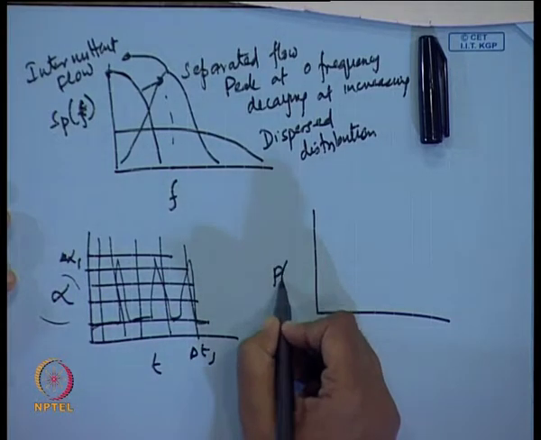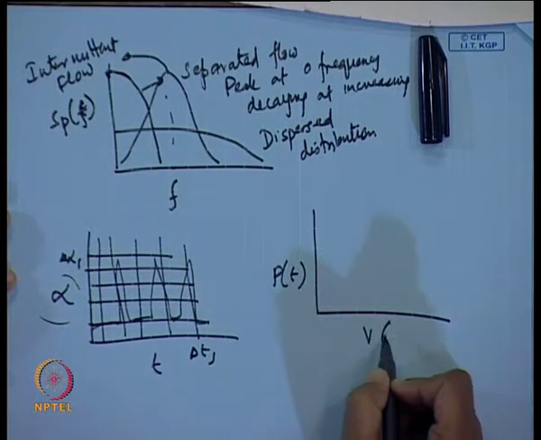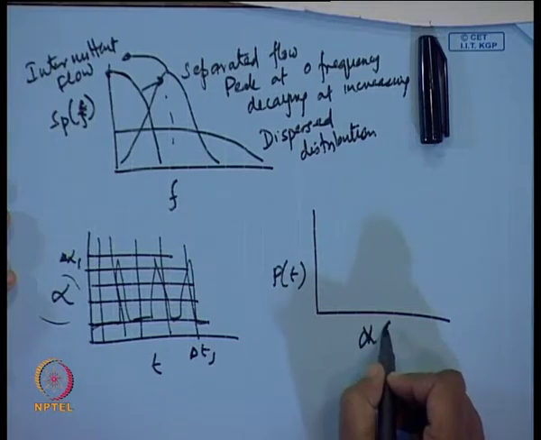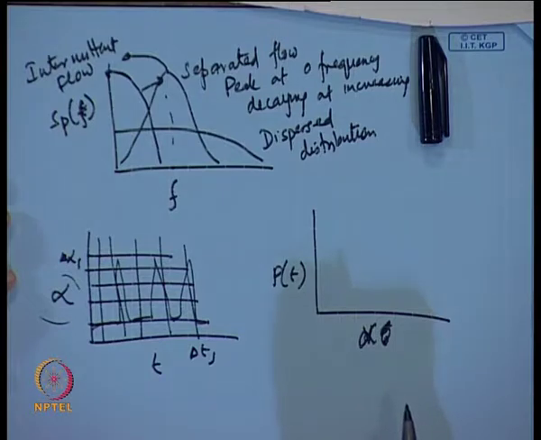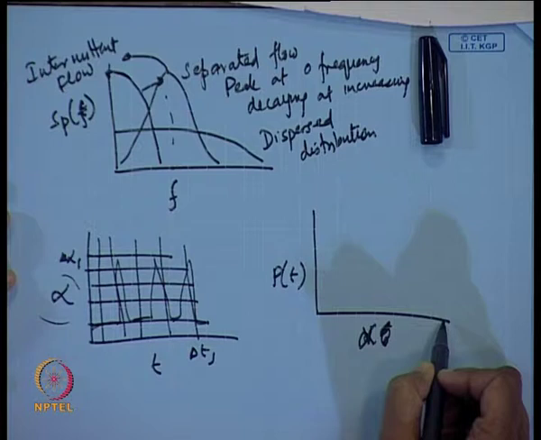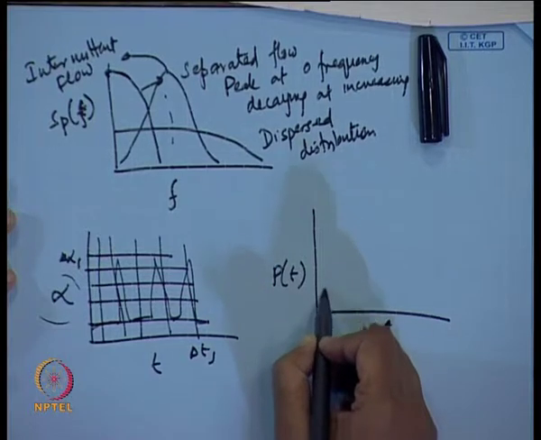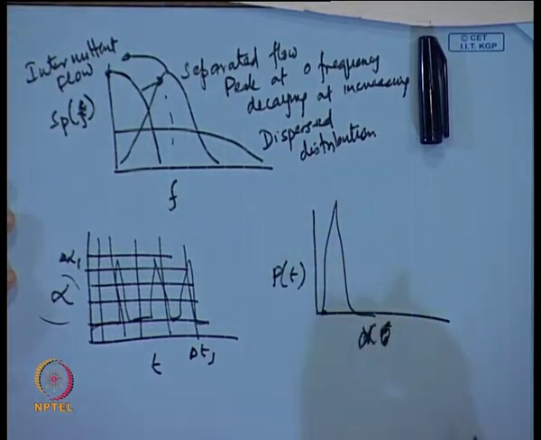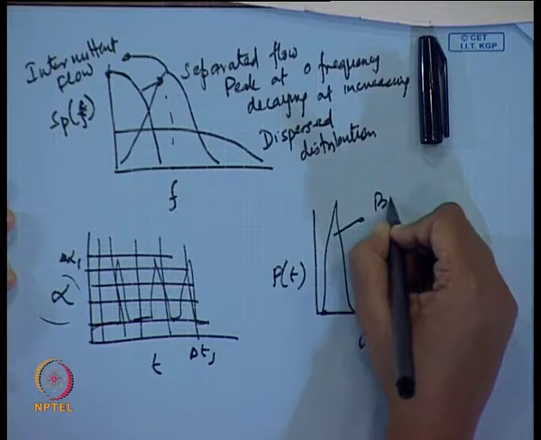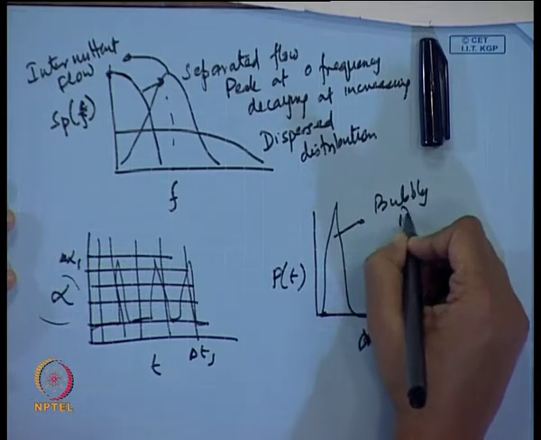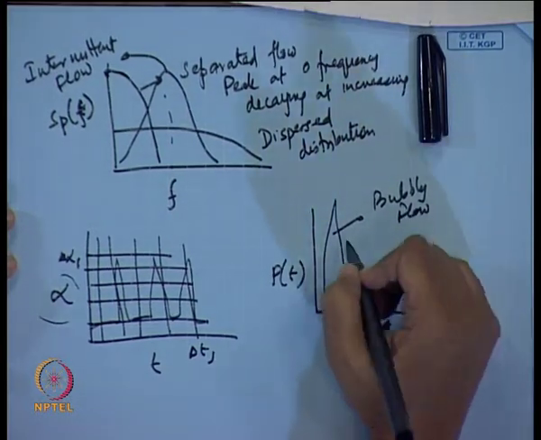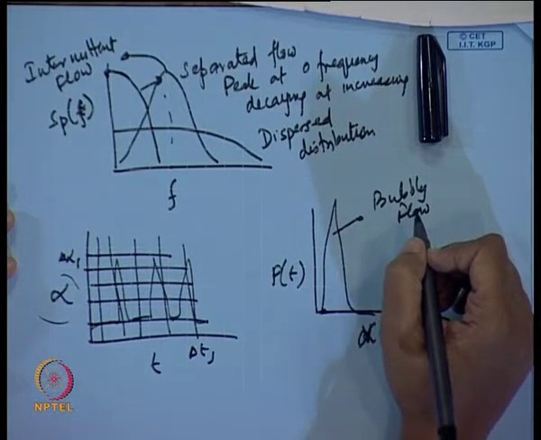So, if we plot this probability as a function of alpha, usually we use void fraction, then we find the probability will be high at low alpha when it is bubbly flow. You agree with me? Therefore, we will get a peak of this sort, which denotes bubbly flow. Did you get this point, or do you want me to repeat this part? It is clear to you.